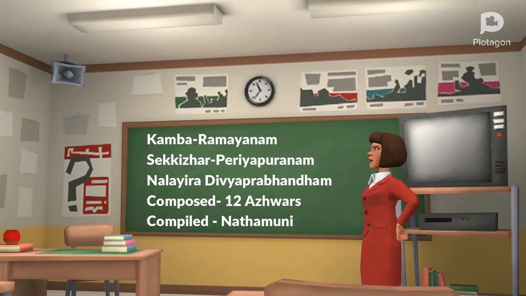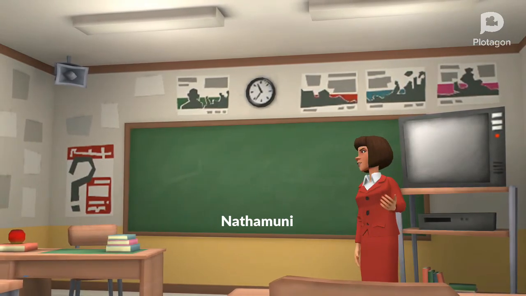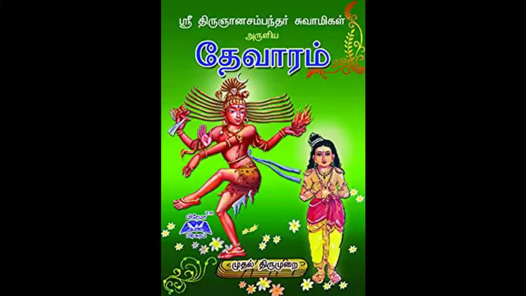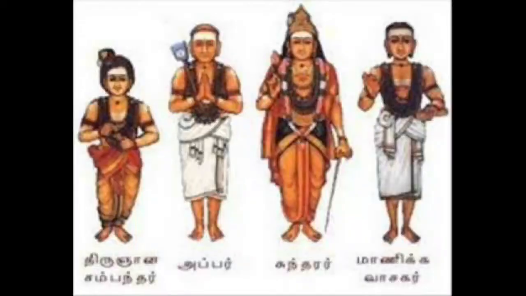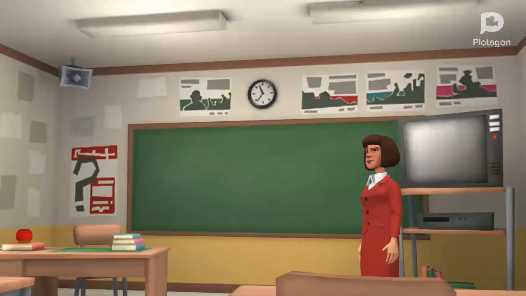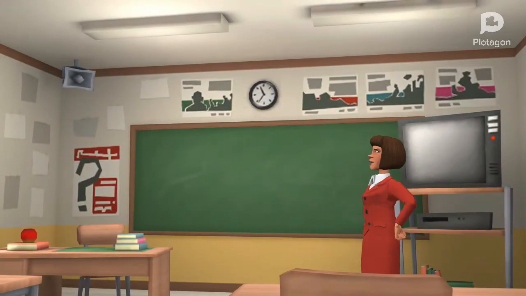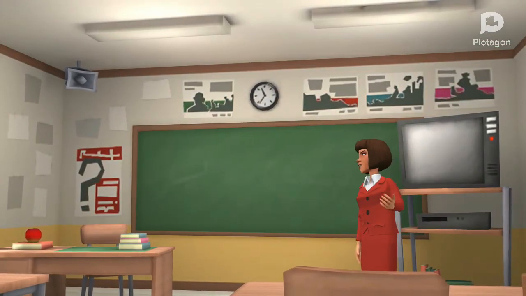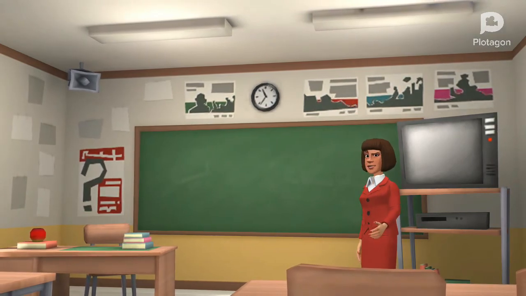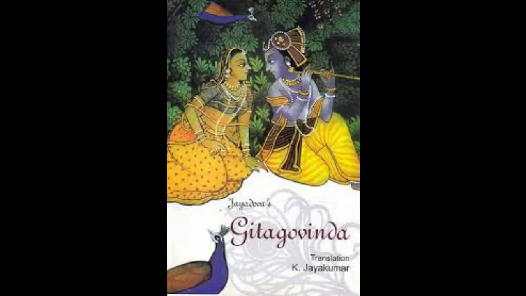What do you mean by literature? A book which contains information. So the next literature is Devaram, composed by Appar, Sambandar and Sundarar and compiled by Nambiyandar Nambi. So Devaram was written by Appar, Sambandar and Sundarar and it was arranged by Nambiyandar Nambi. Next, Jayadeva's Gita Govindam. So his work was Gita Govindam. He also followed the Bhakti movement.